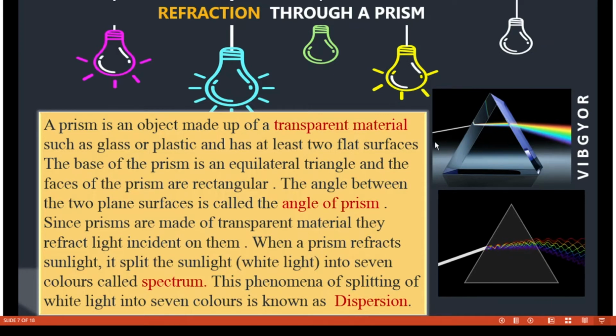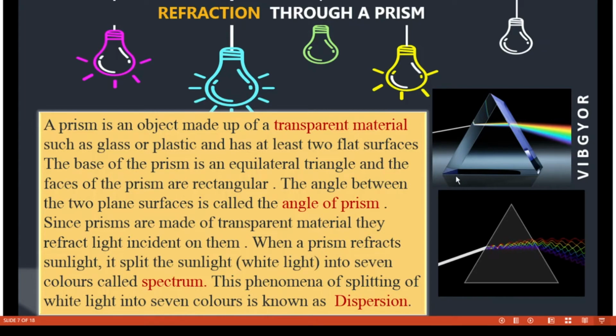These two sides will be rectangular in shape. The prism has 3 faces: 1, 2 and 3. The base of the prism is an equilateral triangle. This one is an equilateral triangle. You know that very well.